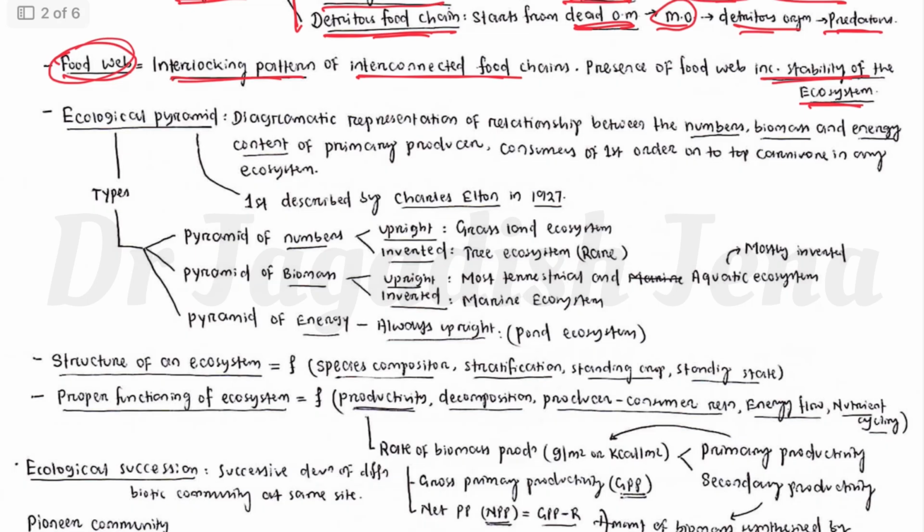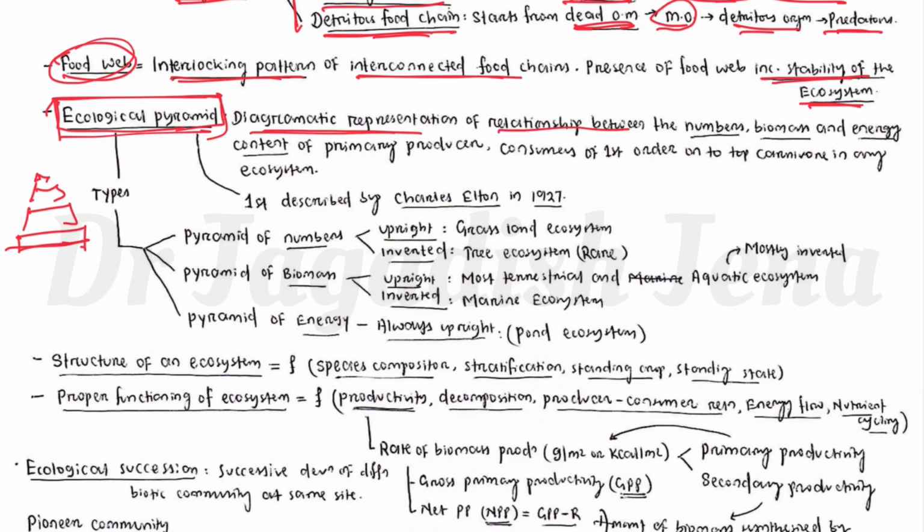Then another important aspect in ecosystem, that is called ecological pyramid. Okay, ecological pyramid. Have you seen a pyramid? How does it look? The base is broad, then it becomes narrow towards the top. So this is how a pyramid looks. An ecological pyramid means the diagrammatic representation of the relationship between number, biomass, and energy content of primary producer, consumer of first order, and top consumer in any ecosystem.